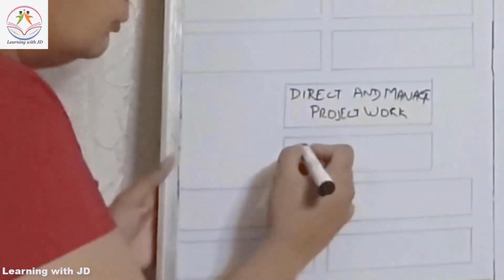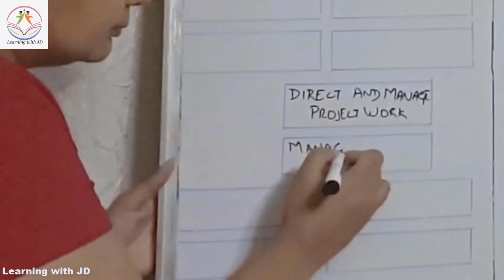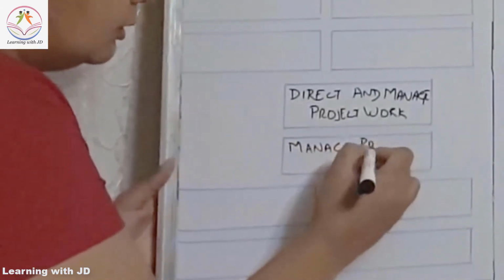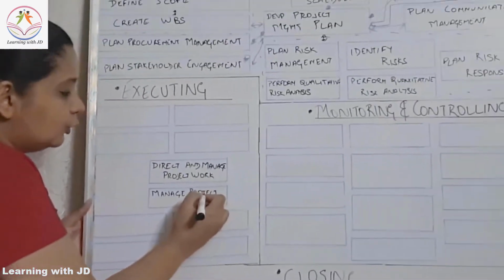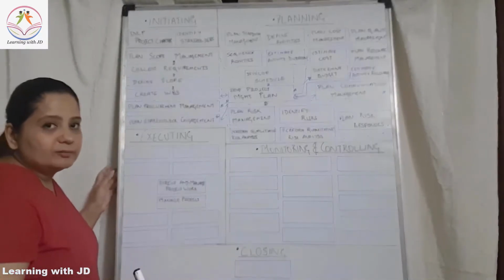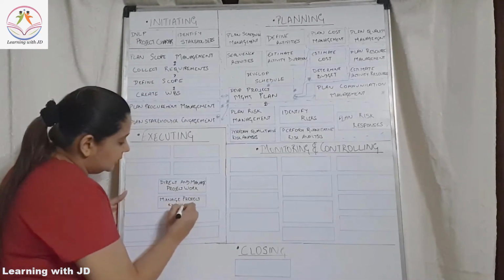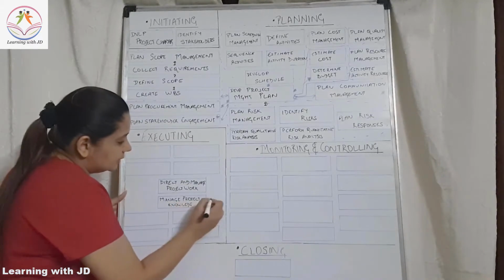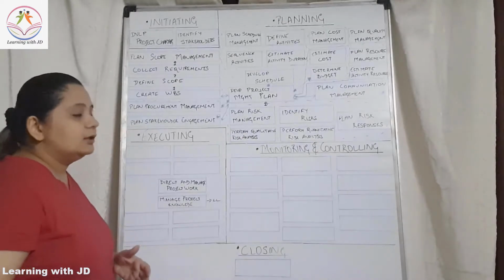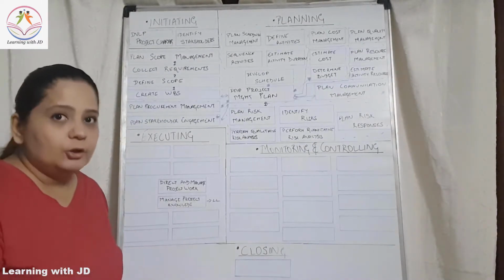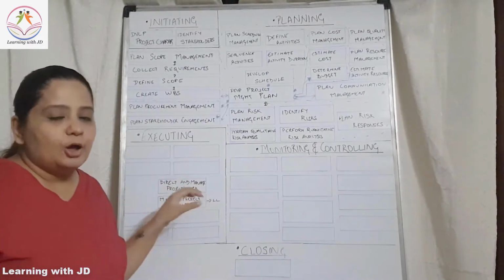Then we talk about manage project knowledge. Now this is again a new process that has been added as a part of the 6th edition. You can take this as your lessons learned. This is more like lessons learned. All the project knowledge that you may get from your organization or you can give back to your organization is also a part of manage project knowledge.